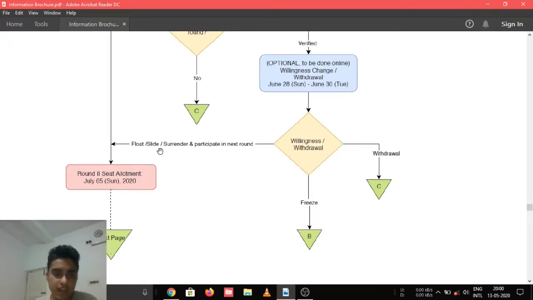So you can opt for slide. In that case, if your institute is the priority, that is you only want to take admission in NIT Trichy, so you can opt for slide. And this year a new willingness has been introduced, that is surrender and participate in next round.